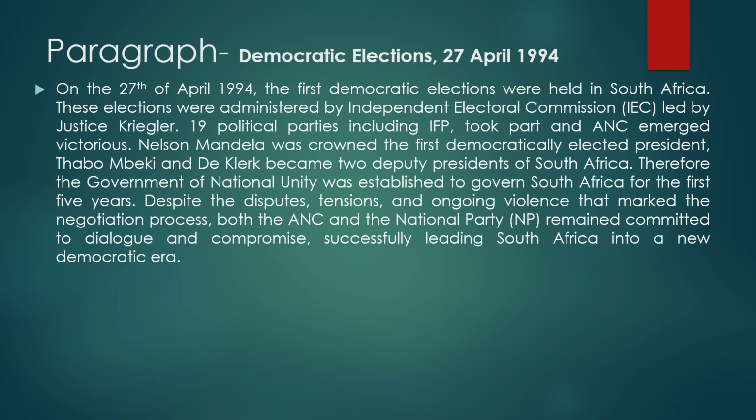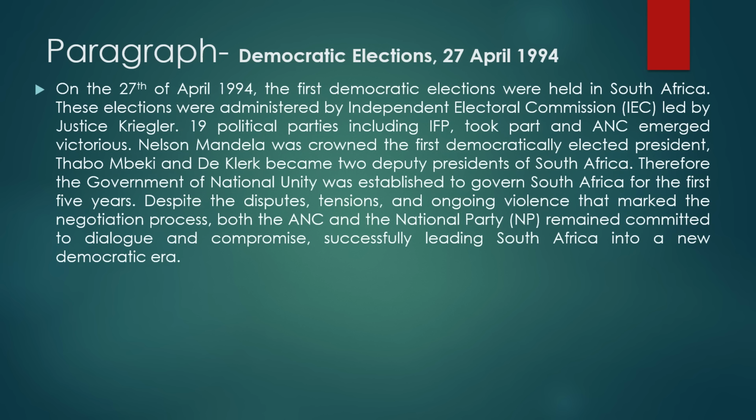Moving to our last but not least paragraph, where we talk about the democratic elections that happened on 27 April 1994. On the 27th of April 1994, the first democratic elections were held in South Africa. These elections were administered by the Independent Electoral Commission (IEC), led by Justice Kriegler. 19 political parties, including the IFP, took part and the ANC emerged victorious, meaning that the ANC won.